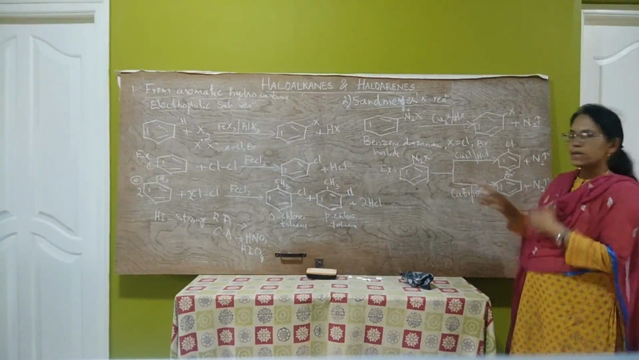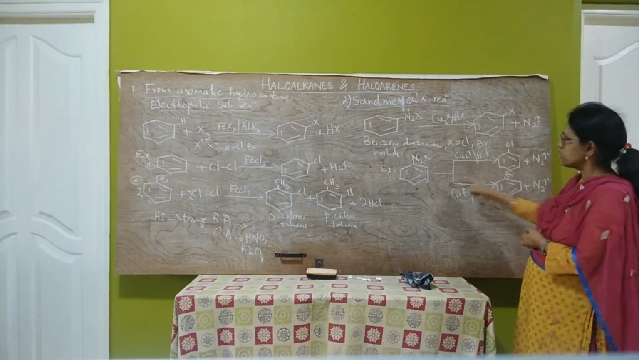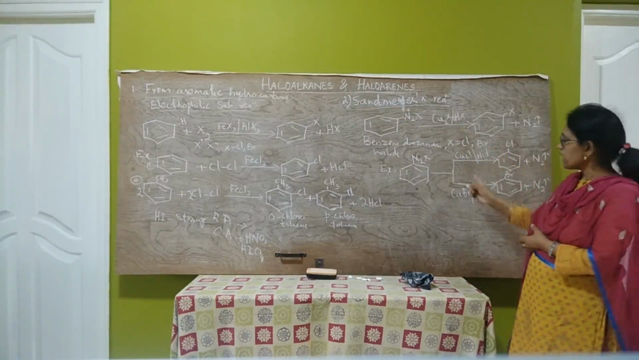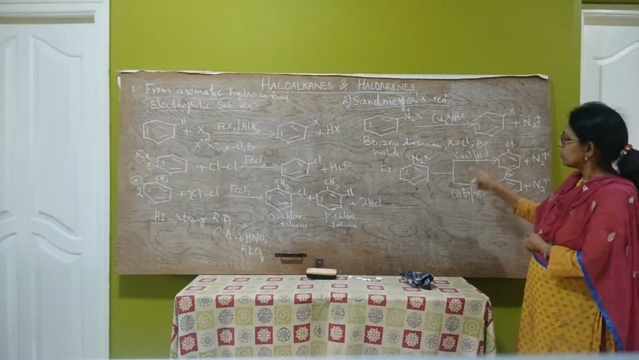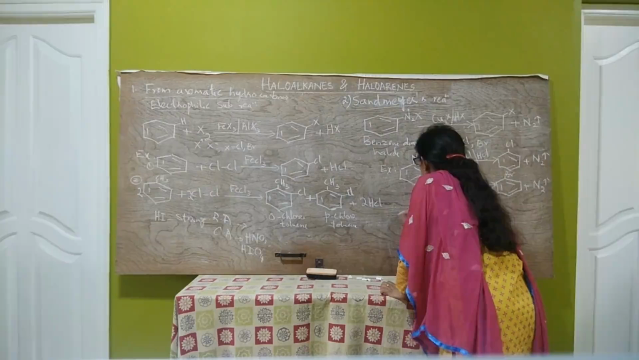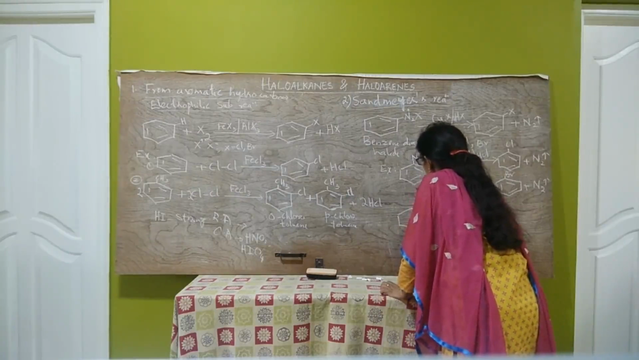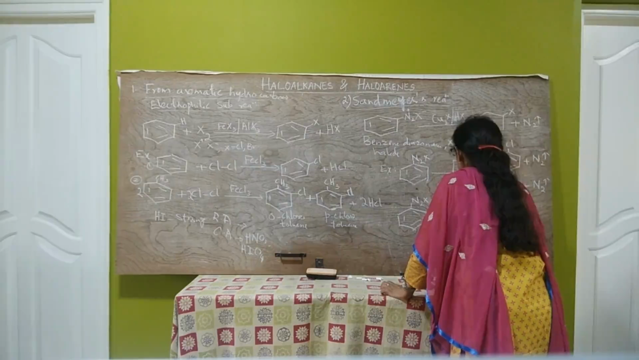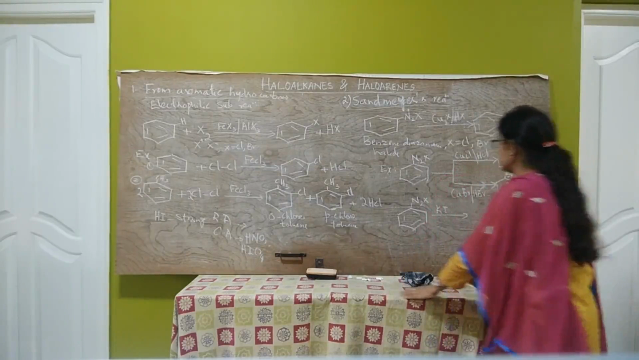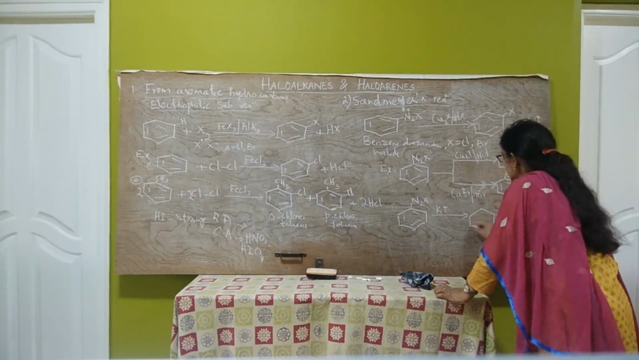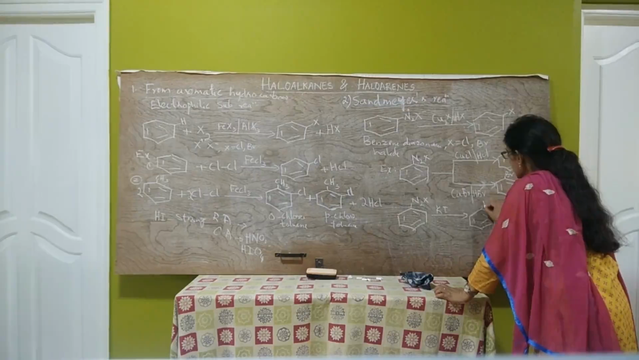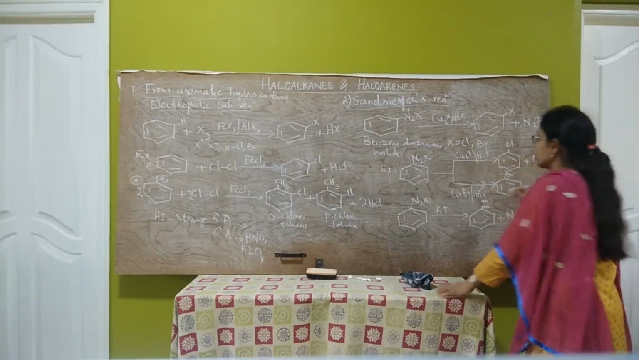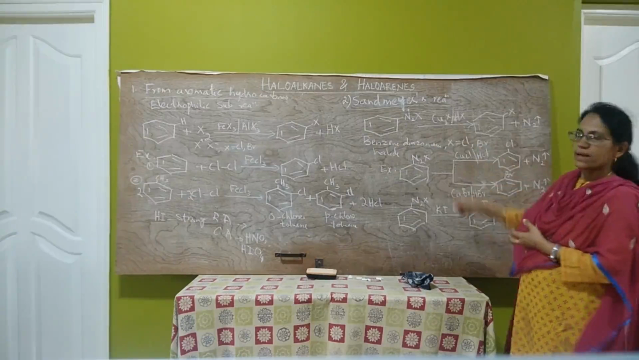So what about iodination? In order to prepare iodobenzene from this reaction, instead of cuprous halide, potassium iodide is used. That is, benzene diazonium halide, when treated with potassium iodide, iodobenzene is formed, plus N2. So this is called Sandmeyer's reaction.